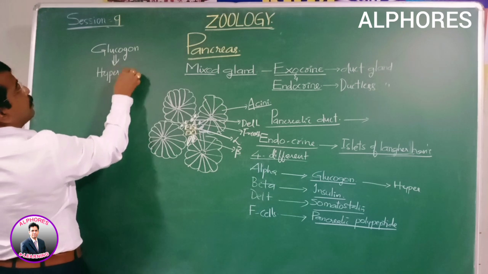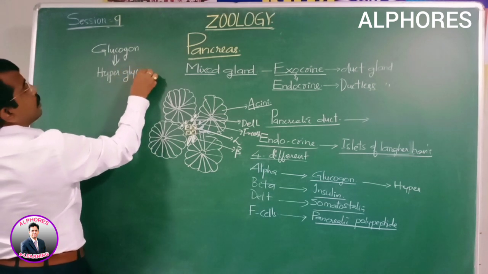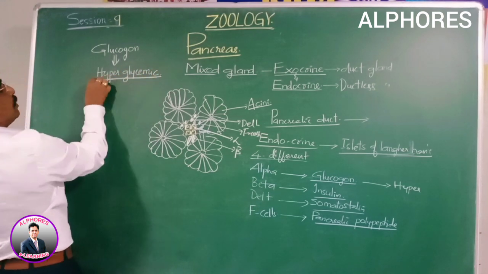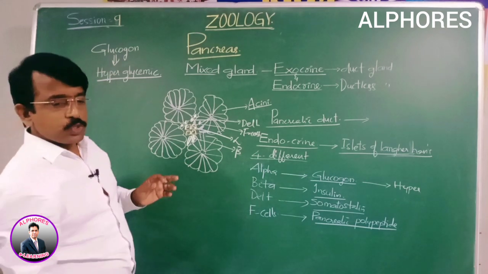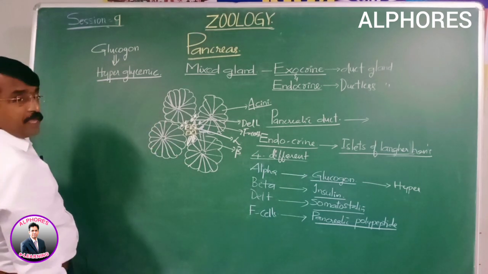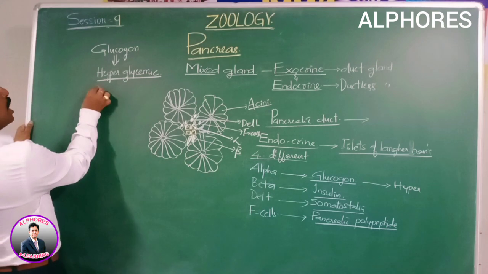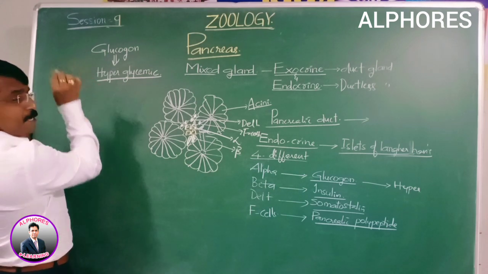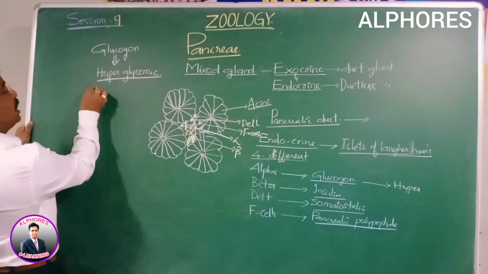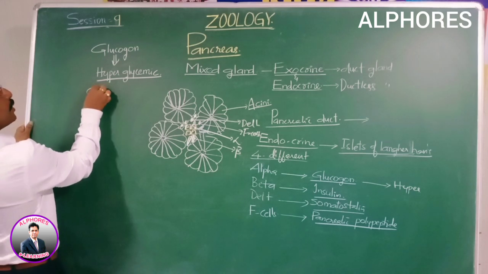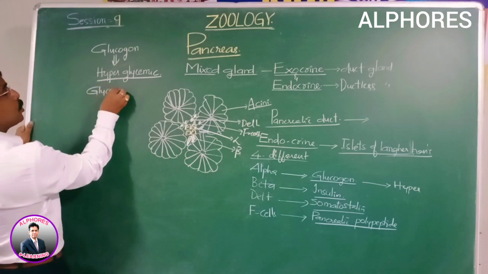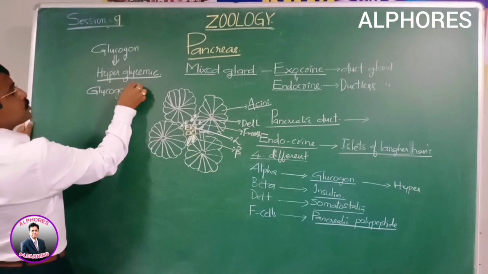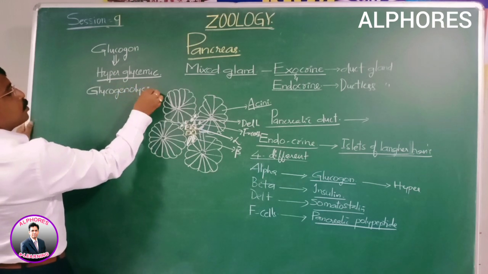Hyper means more, glycemic means glucose. So hyperglycemic. Why? It is a hormone that influences intermediate metabolism in the liver, which is named glycogenolysis.